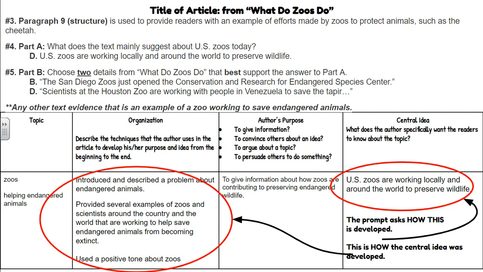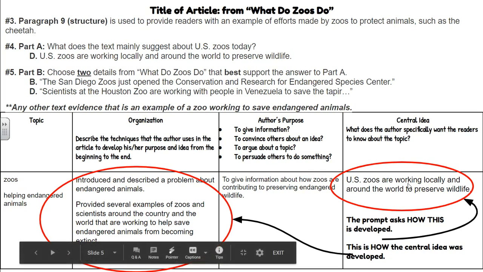Problem, solution. The author was able to convey the idea that zoos are working locally and around the world to preserve, to help, to save wildlife by introducing their problem and then the solution. Okay?